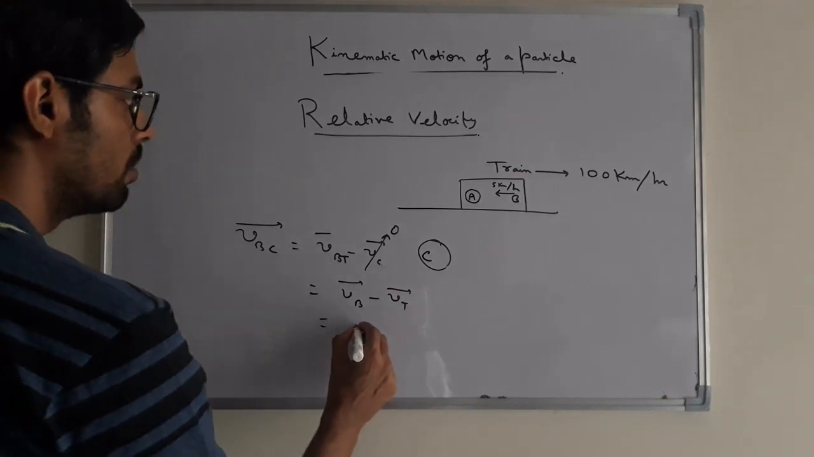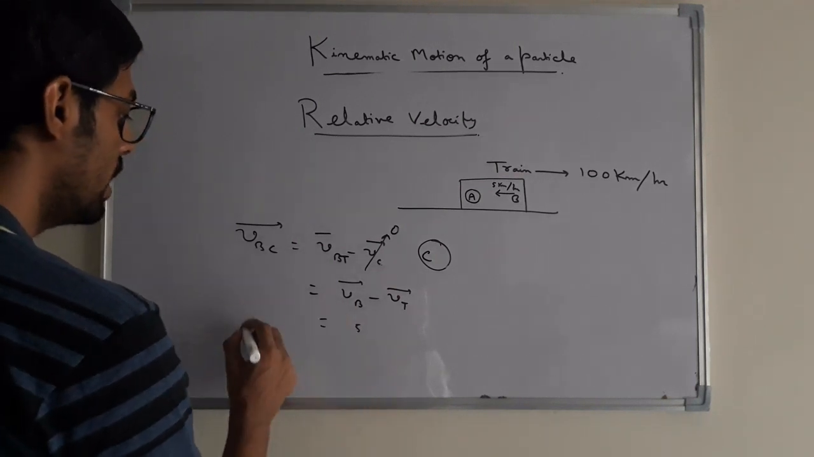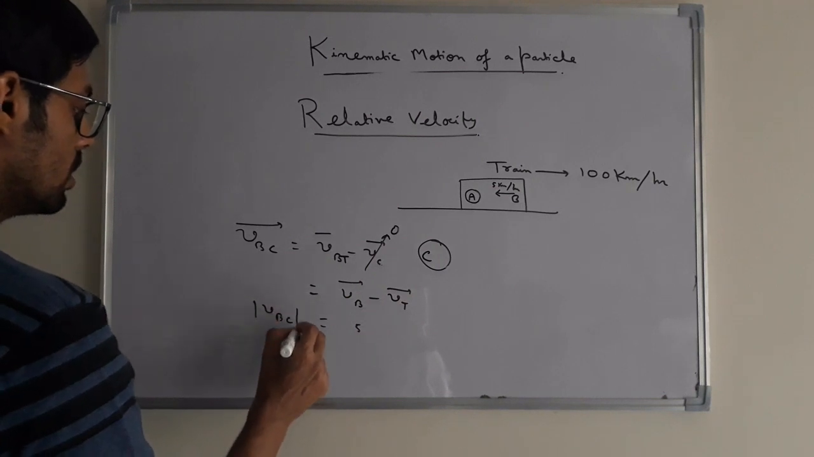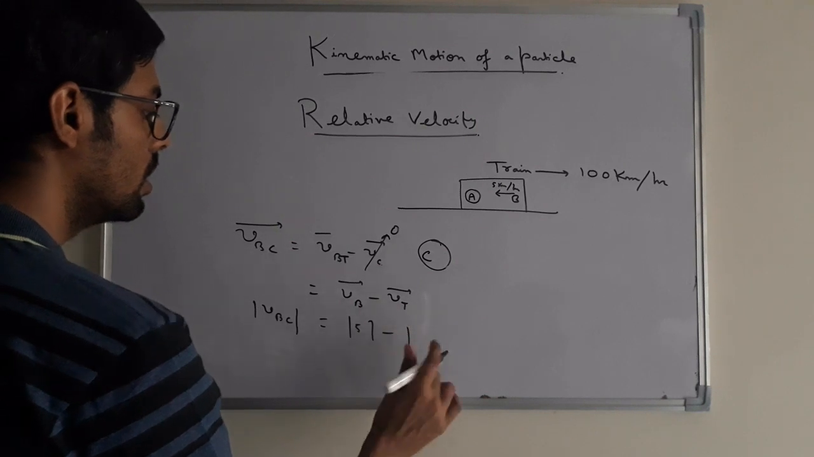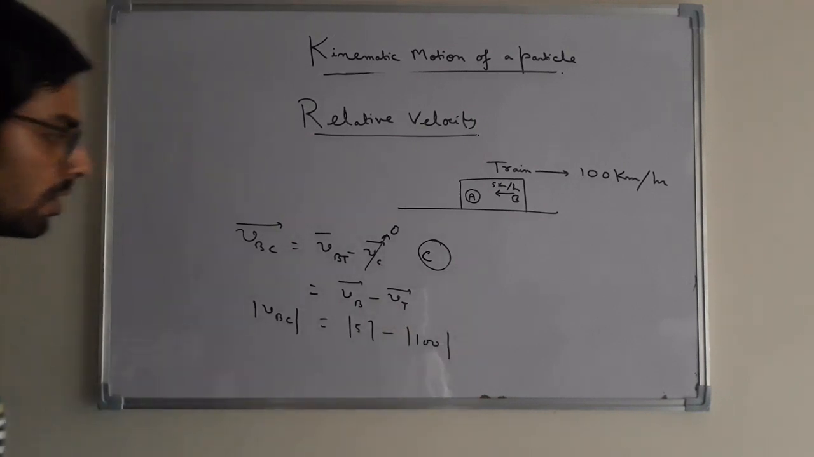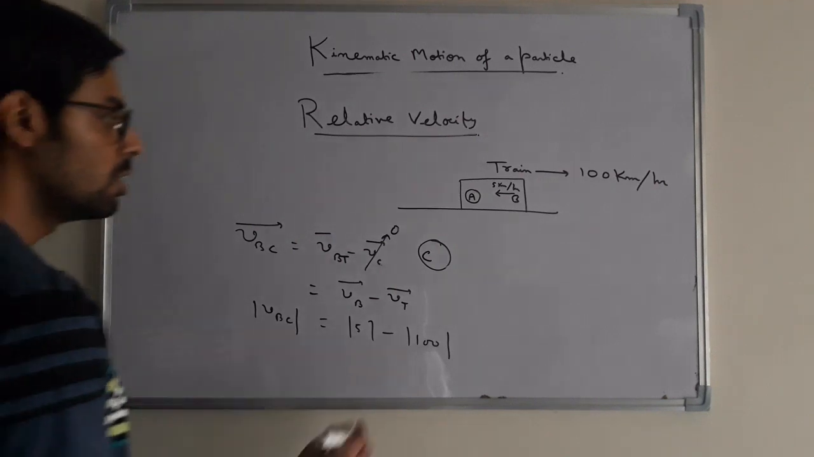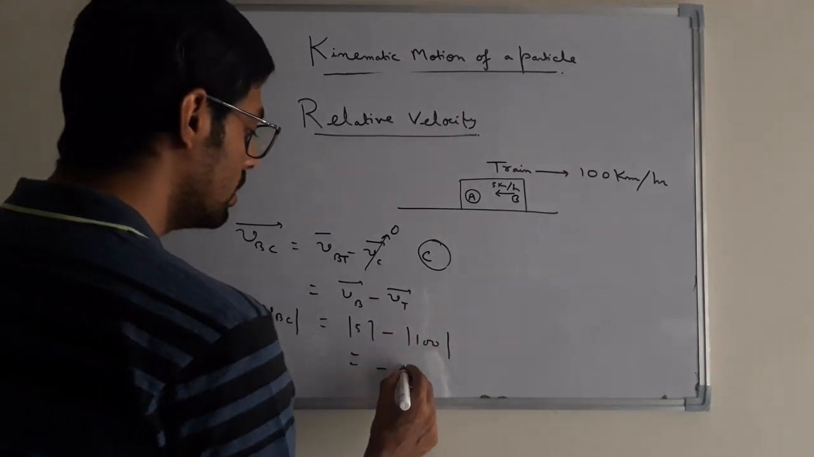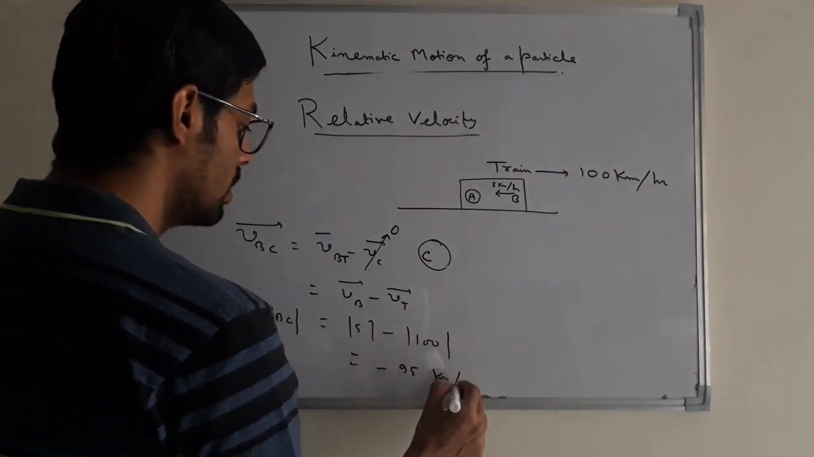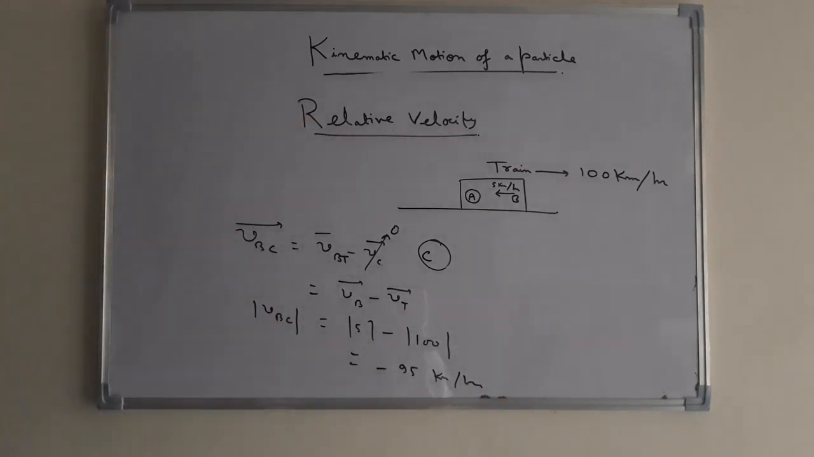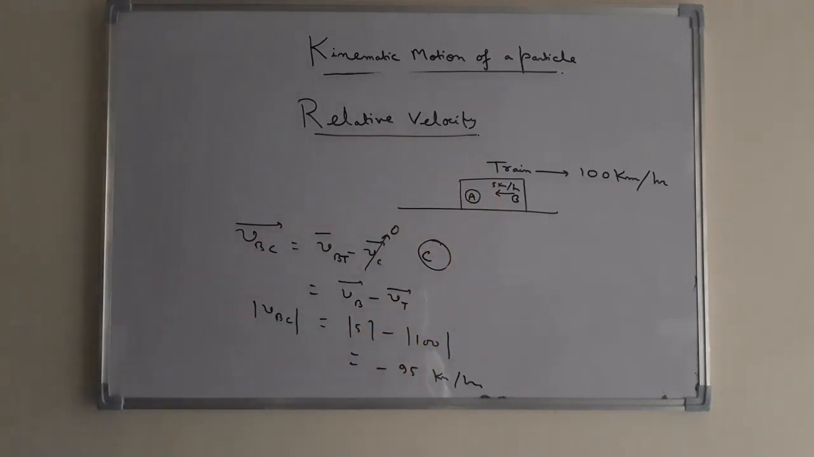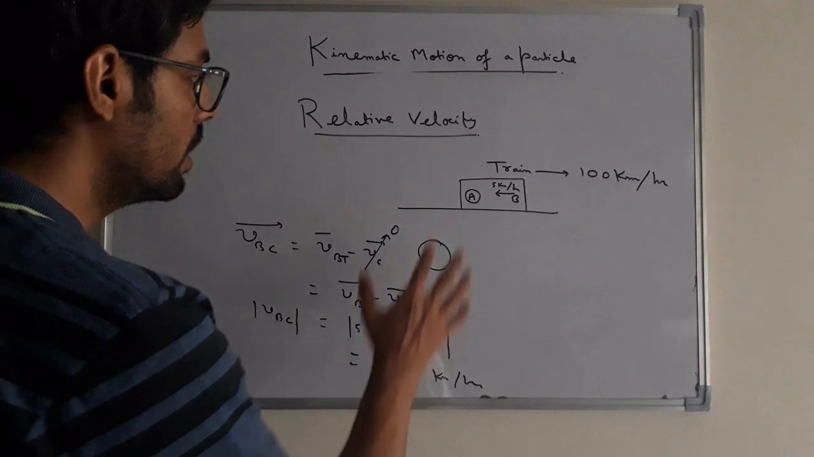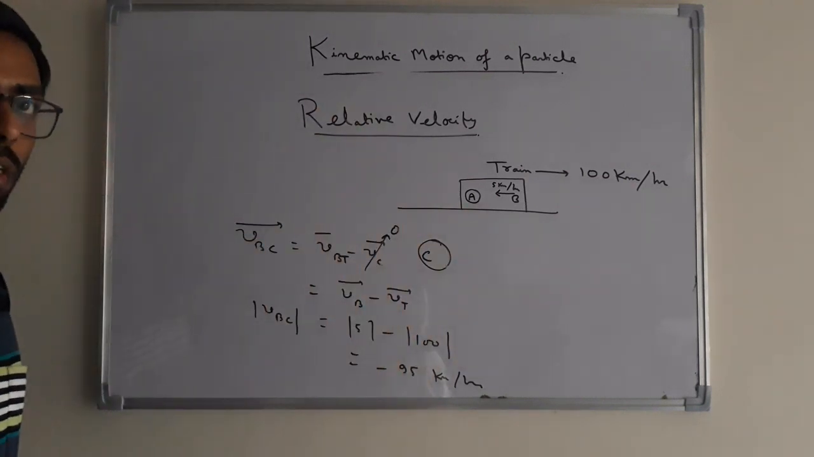If we take the magnitude part, the train's velocity is 100 and B's is 5 in the opposite direction, so this will be the velocity of 95. So this will be the velocity of B with respect to C, a person standing outside this system. Therein comes the importance of the relative velocity.